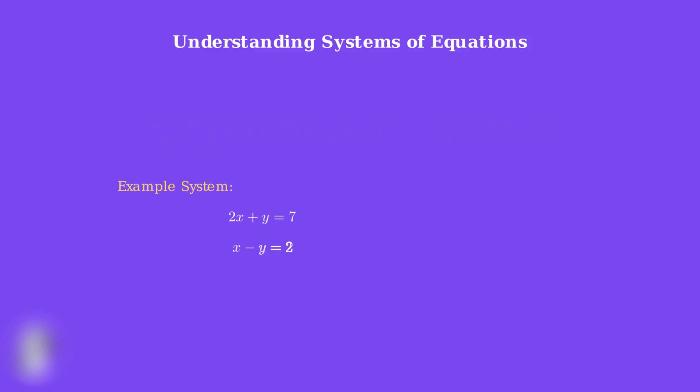We have two equations, 2x plus y equals 7 and x minus y equals 2. Notice that both equations contain the same variables, x and y. The key feature of a system is that the same variables appear in multiple equations. Here, both x and y appear in both equations. This is what makes them a connected system rather than separate, unrelated equations.